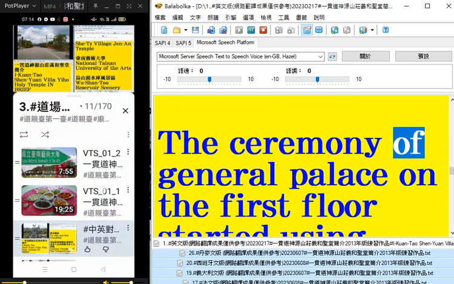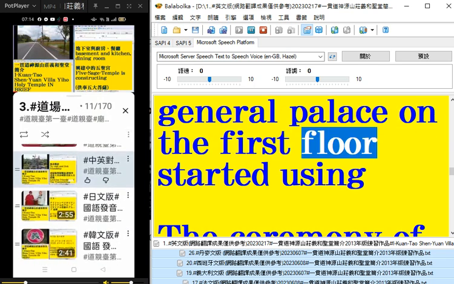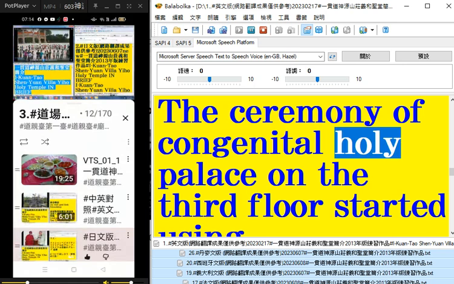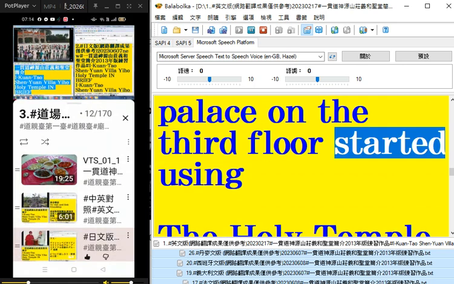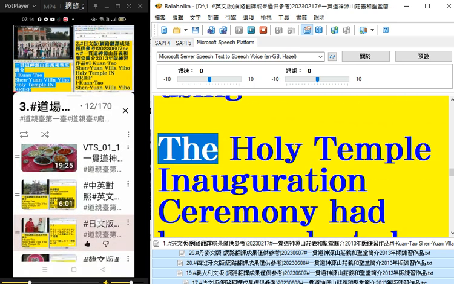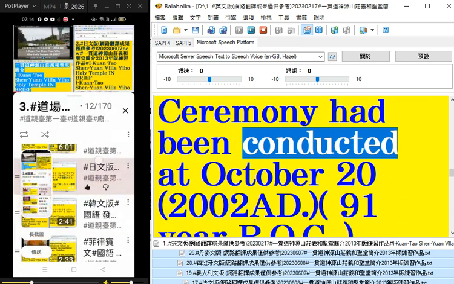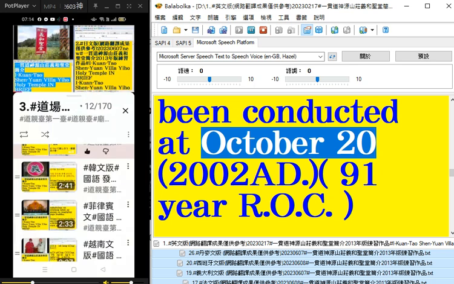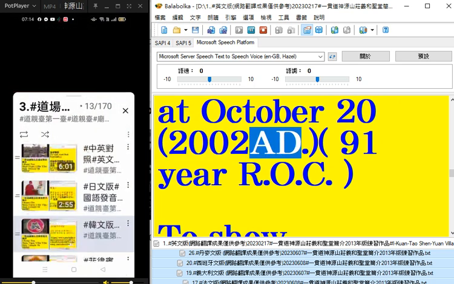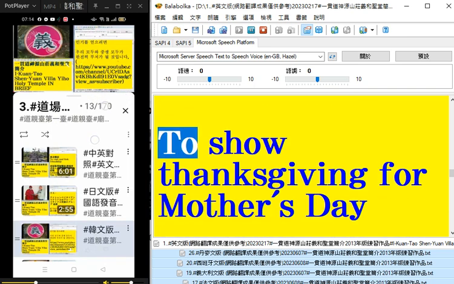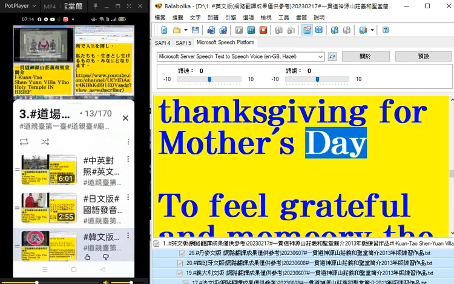The ceremony of General Palace on the first floor started using. The ceremony of Congenital Holy Palace on the 3rd floor started using. The Holy Temple inauguration ceremony had been conducted at October 20, 2002 AD. 91-year ROC. To show thanksgiving for Mother's Day.